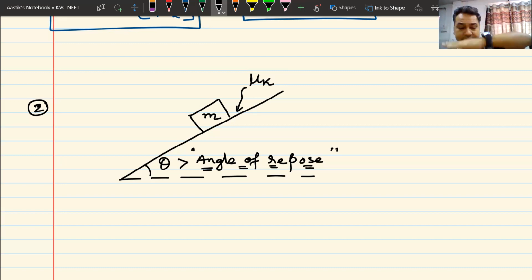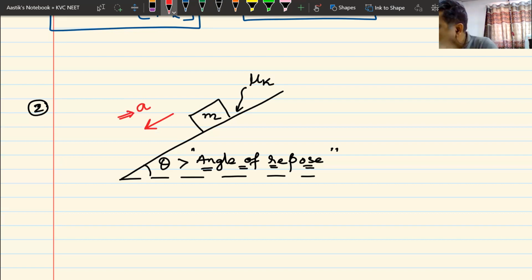Now, I have an inclined plane and I have a block kept on the inclined plane, and this inclined plane is rough. Now, what will happen to the block? The block will definitely accelerate downwards. Yes or no? Let us say the acceleration is a.